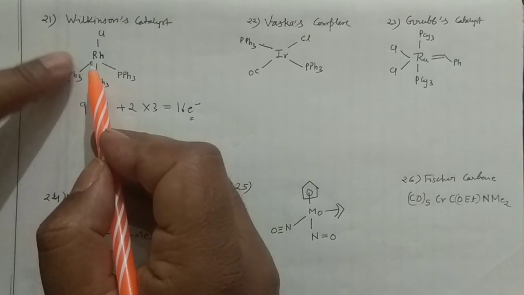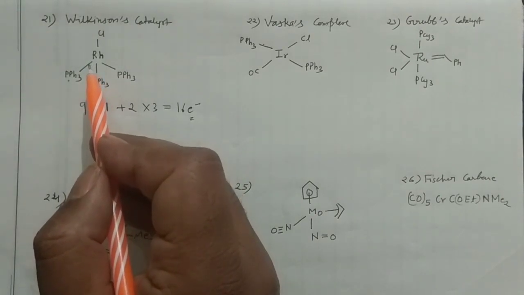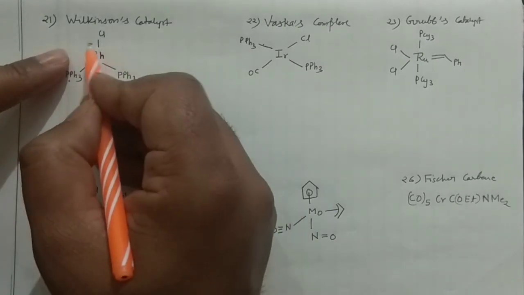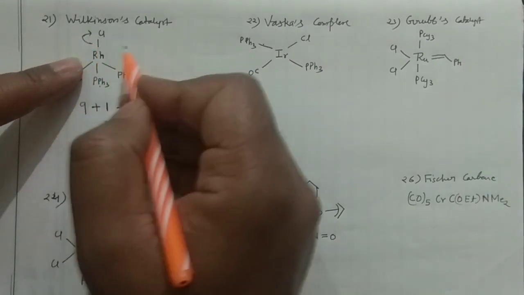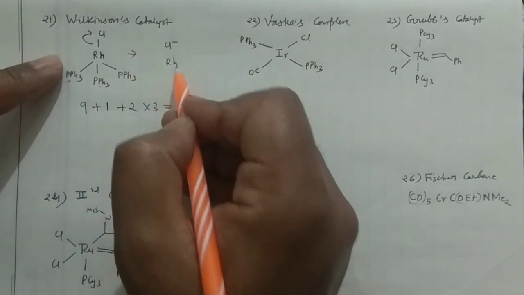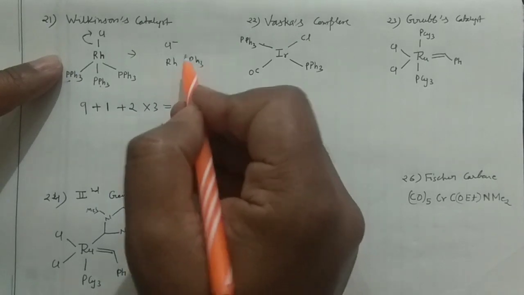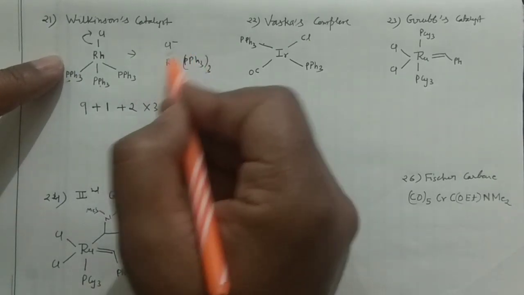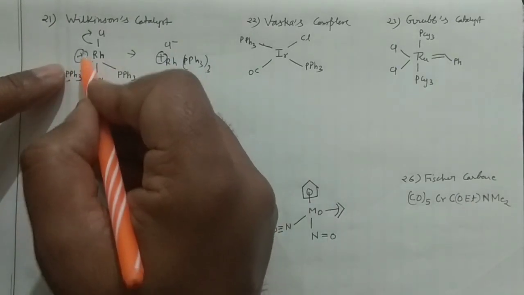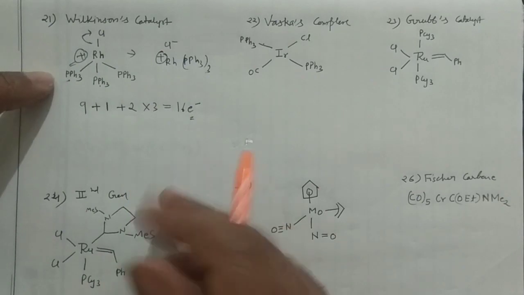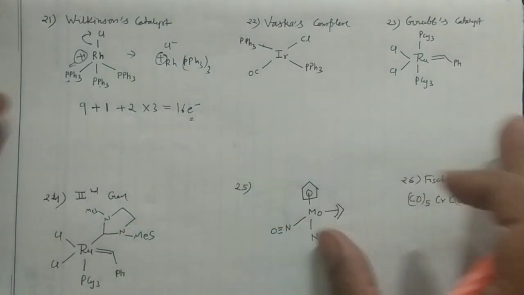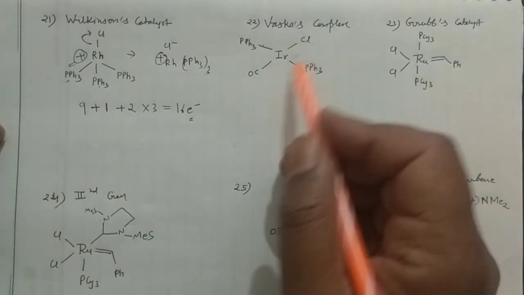And what is the oxidation state here? For oxidation state you should know that you can heterolytically ionize this. Chlorine is more electronegative than rhodium, so you will have Cl negative, and then Rh(PPh3)3. So 1 negative has gone, so it will have 1 positive. So rhodium is in the +1 oxidation state. You should remember this: in Wilkinson catalyst it's a 16 electron system, and the rhodium is in +1 oxidation state. And then your next complex is Vaska's complex.